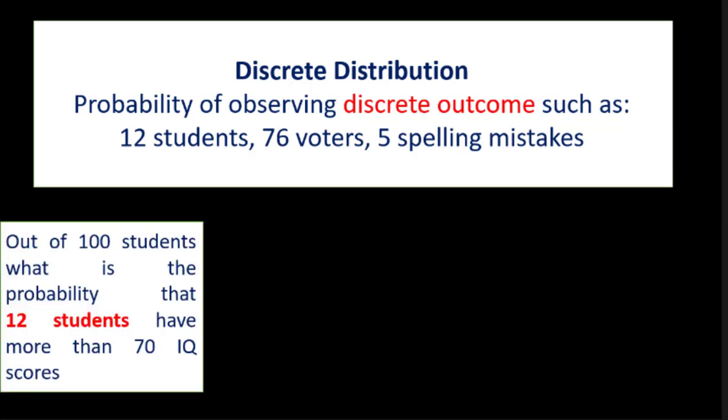Let us go into further detail. If out of 100 students we are trying to calculate the probability that 12 students have more than 70 IQ scores, so here what is the outcome? The outcome is that 12 students will have IQ scores more than 70. If we calculate the probability of that outcome, then we call it discrete probability distribution.